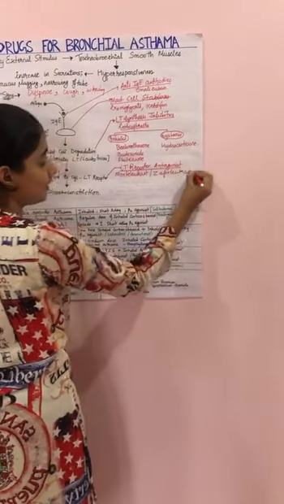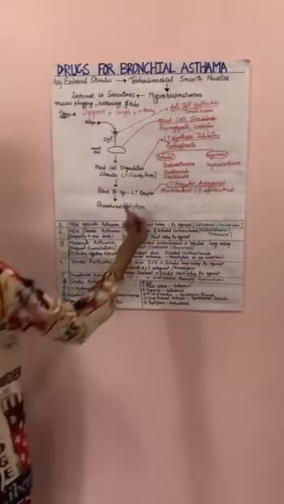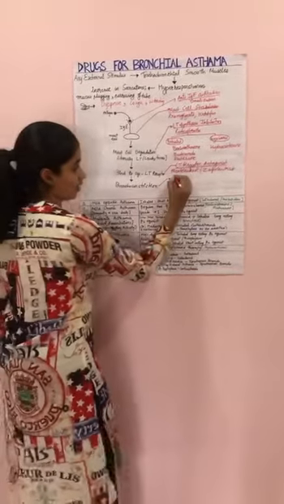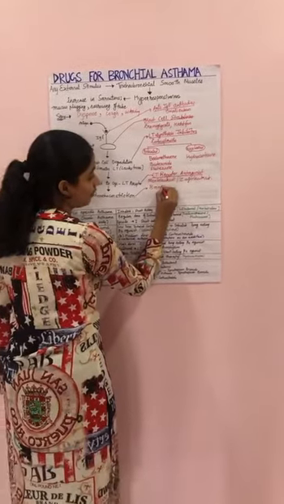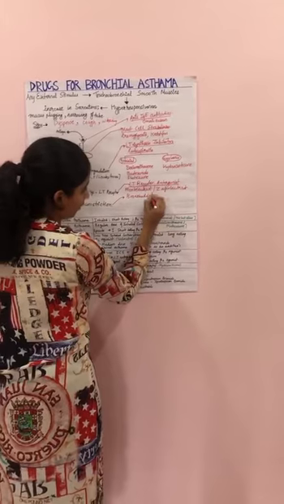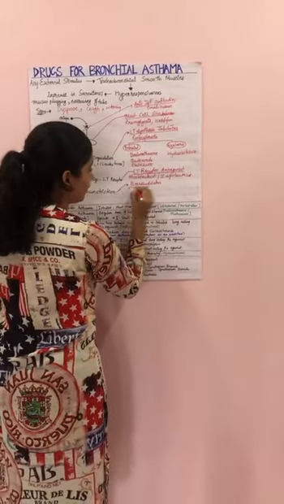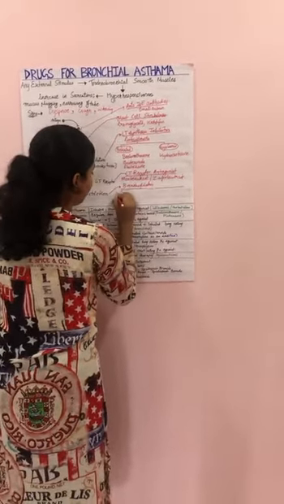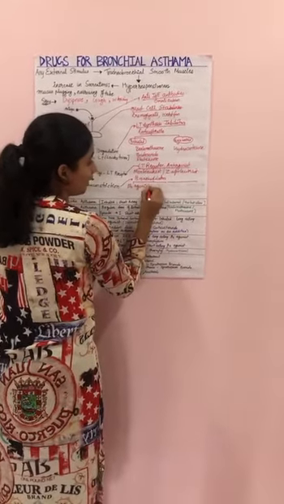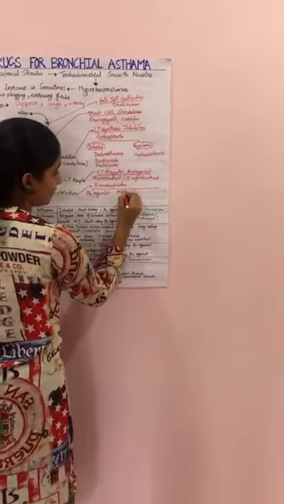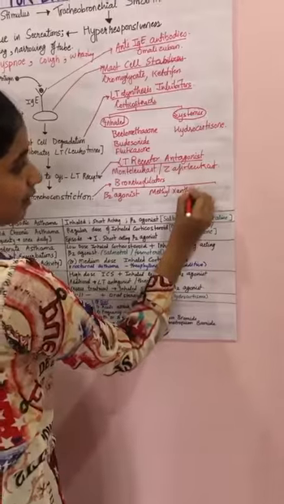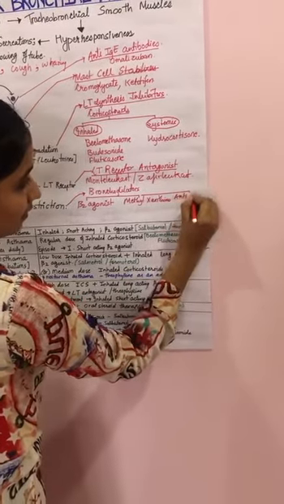And the fifth category of drugs are bronchodilators. Thus, they act opposite to bronchoconstriction. These are also a very important class of drugs. Bronchodilators are of three types: beta-2 agonists, which means the beta sympathomimetic drugs, methylxanthines, and anticholinergics.